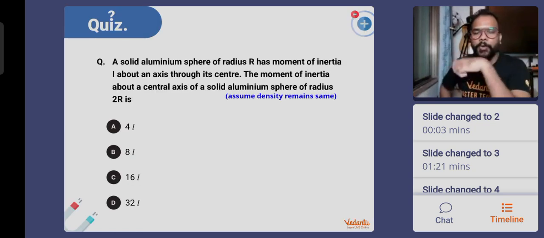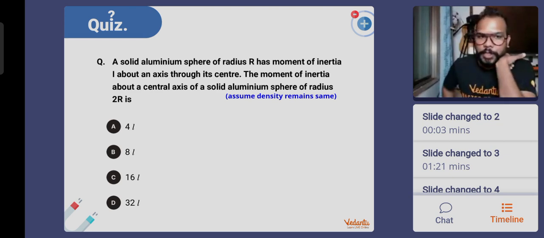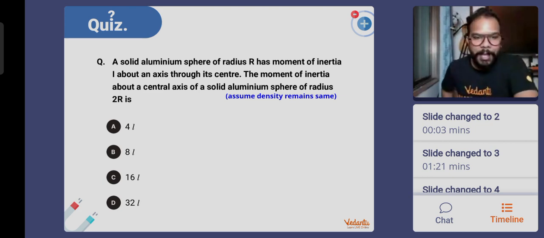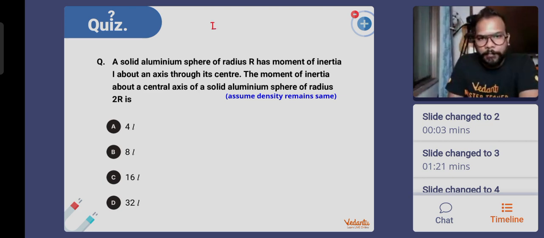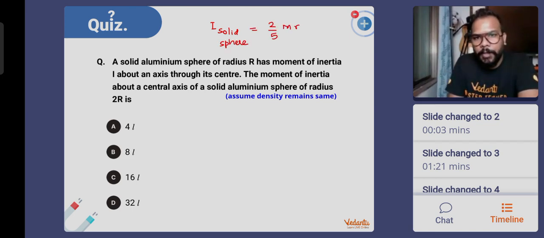Sure, guys. Question number 1 for all of you. Assuming that the density remains unchanged, we have a solid aluminium sphere of radius capital R, which has moment of inertia I about an axis passing through its center. The moment of inertia about the same axis passing through the diameter, if the radius becomes 2r? The moment of inertia of a solid sphere is 2 by 5 m into r square. Whatever be the radius, you will put that radius value.